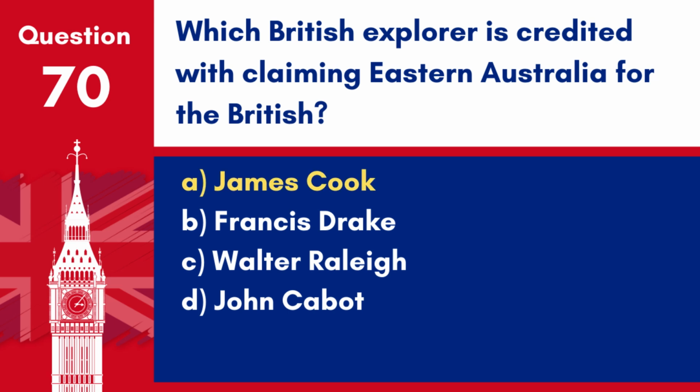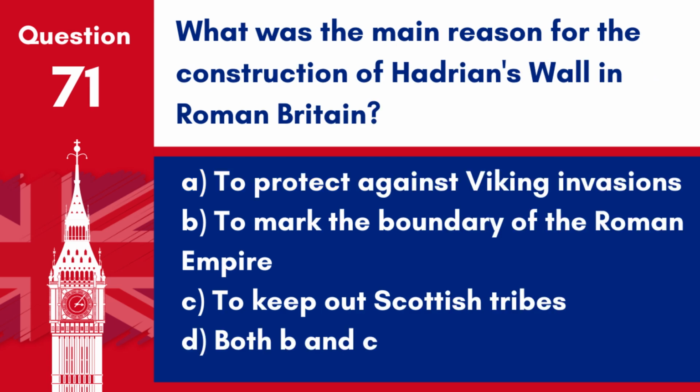Answer: A. James Cook. Captain James Cook is credited with claiming Eastern Australia for the British during his voyage in 1770. Question 71. What was the main reason for the construction of Hadrian's Wall in Roman Britain?